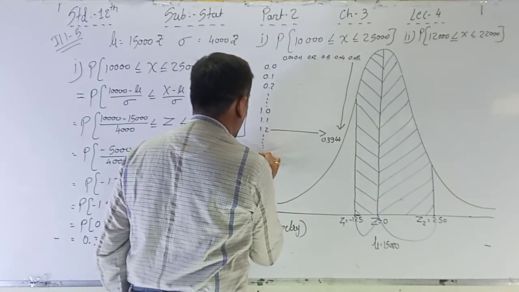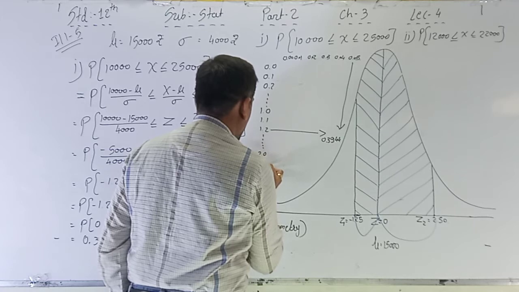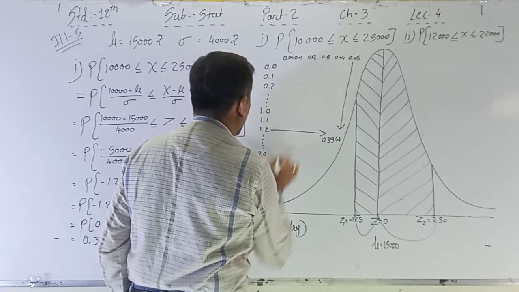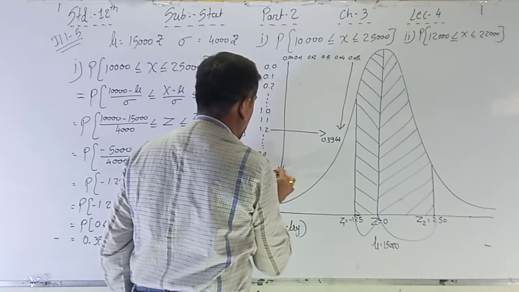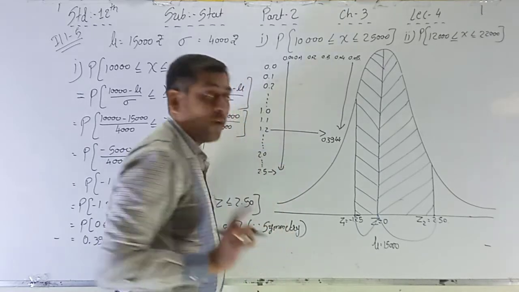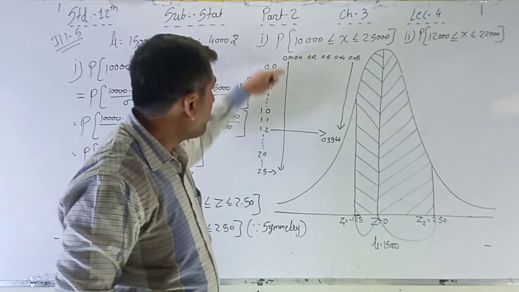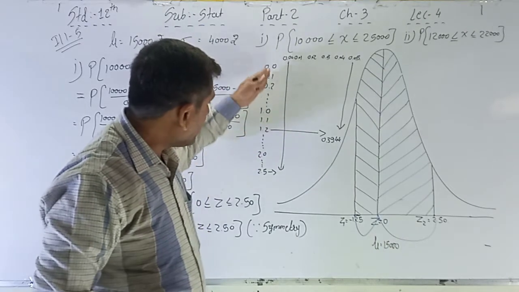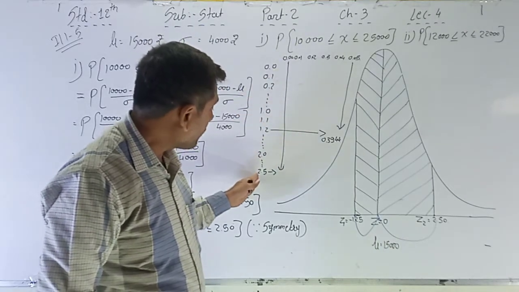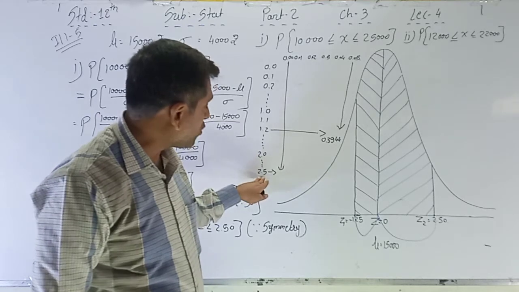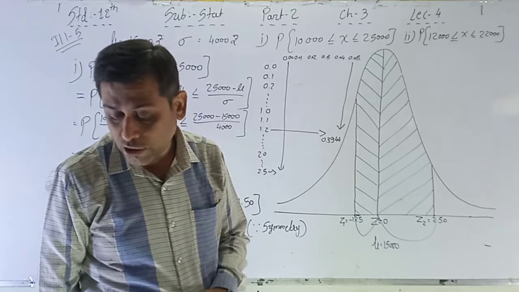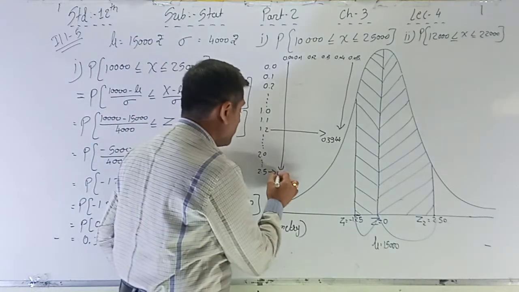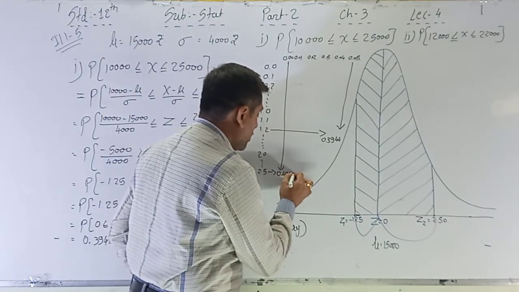Now the value 2.5. After that you have to see 2, then after that 2.5 and exactly 0. That means here the value of 2.50 you have to see in the table. See the first column, up in first column you have to see 2.5 and 0, 0. At this point the value is 0.4938.